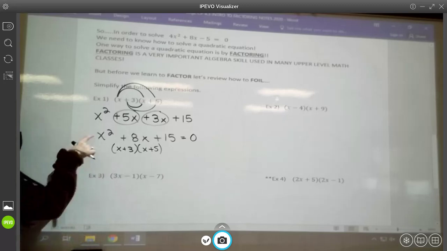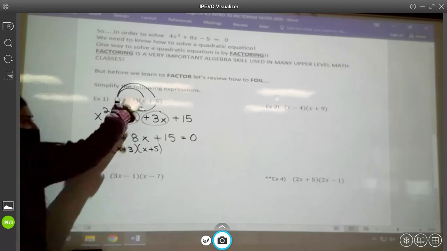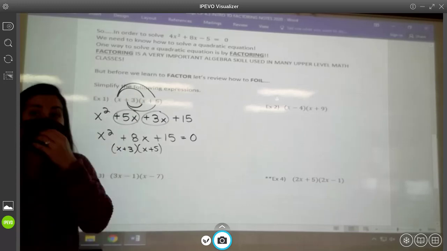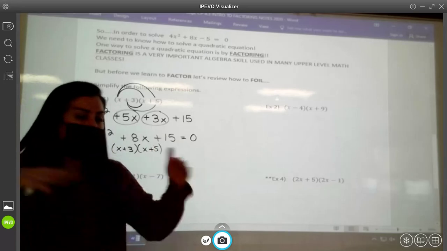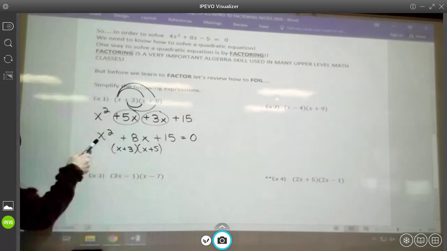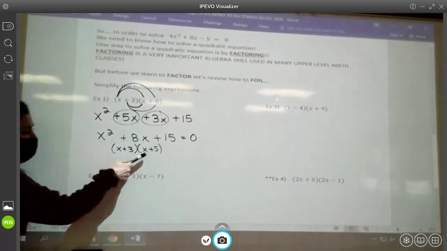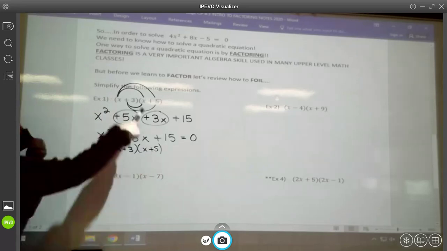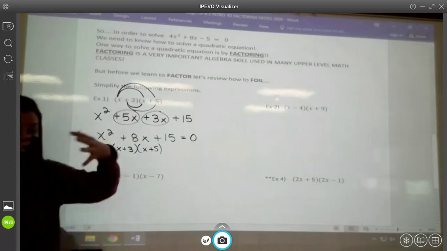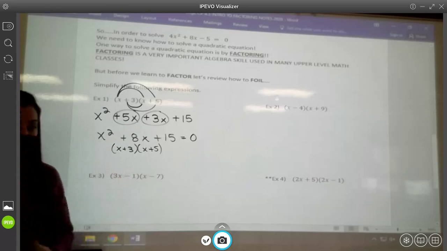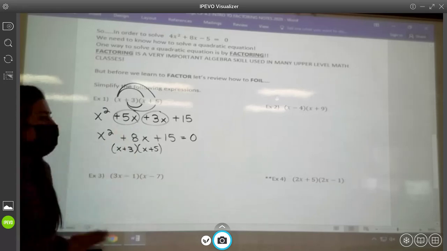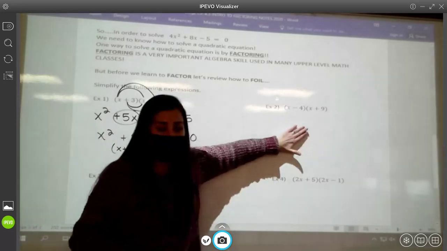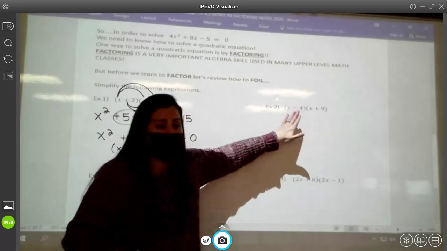But that's what we're going to be doing. We're going to be taking a quadratic equation and we're going to break it back into the two pieces that multiply to equal it. That's factoring. Factoring means to break things up into pieces that multiply. So you're going to be given this and we're going to have to find what were those two parentheses that multiplied to equal it. So you have to undo that FOIL in order to factor. All right, that's going to come though. Right now we're just reviewing FOIL. All right, let's do this one. Let's FOIL this. Let's multiply these two pieces together.